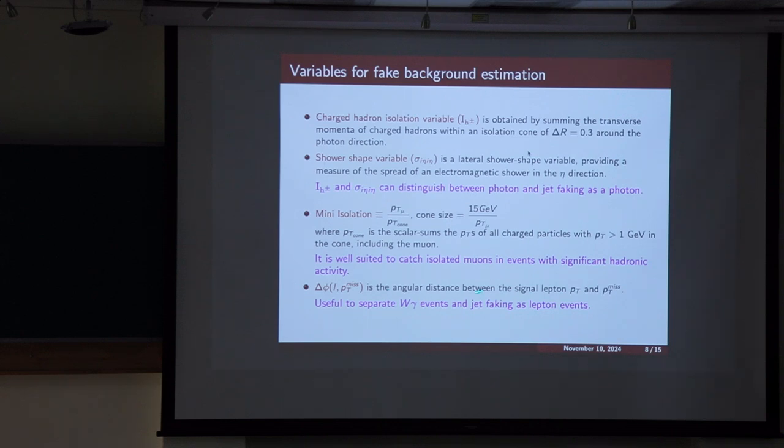The other variable is the angular distance between lepton pT and MET. As I discussed previously, for Wgamma we have a true MET from the neutrino, but for jet faking lepton we have MET from the jet mismeasurement. So this delta phi variable is useful in distinguishing these two kinds of background, that is the Wgamma and fake lepton backgrounds.